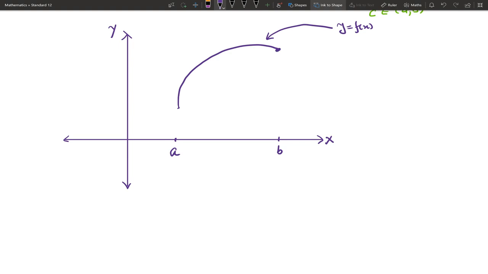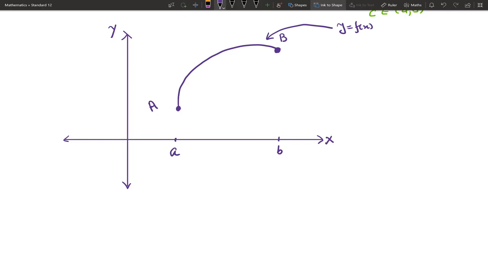If we denote these two points as end points, now the curve is continuous in closed interval a comma b because there is no break in the graph. If it is discontinuous, then there may be a break in the graph. So you can observe this function is continuous in closed interval a comma b.